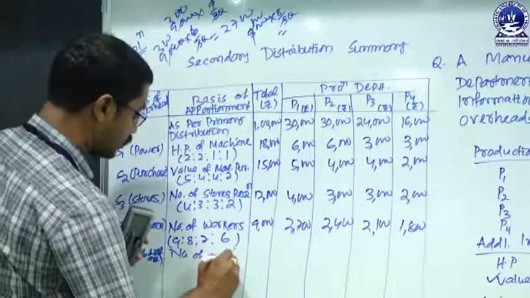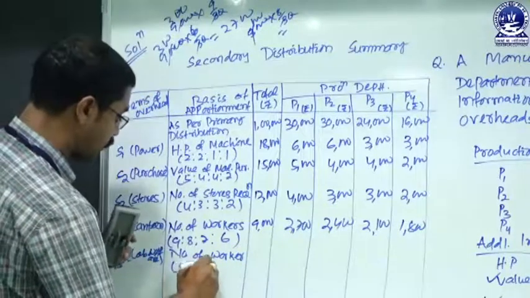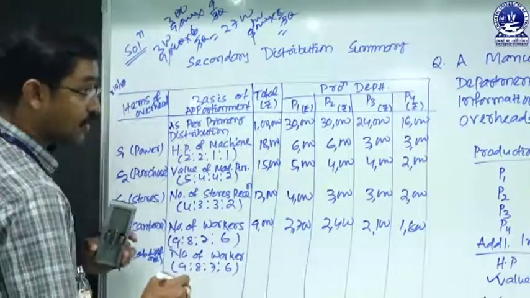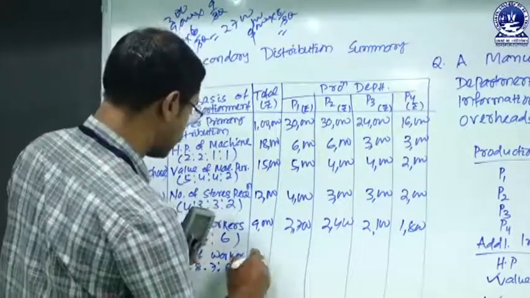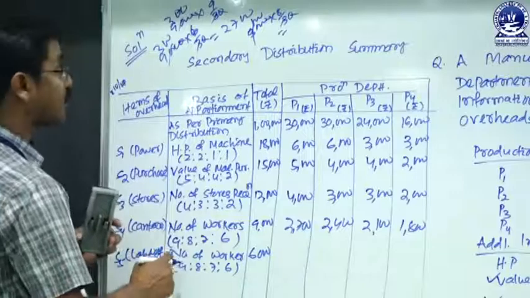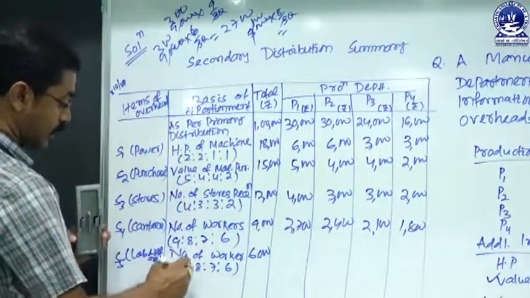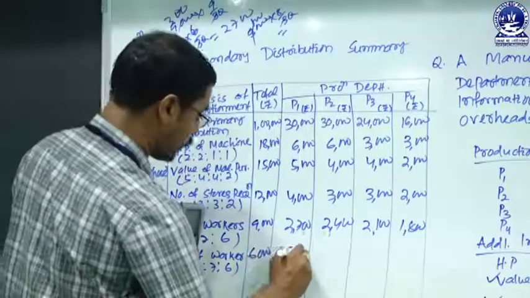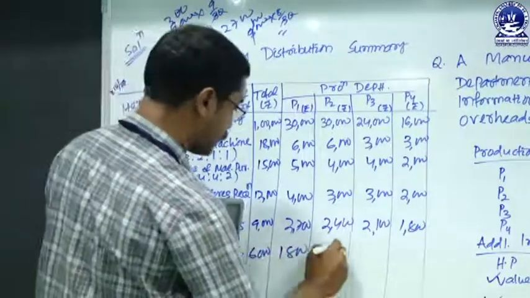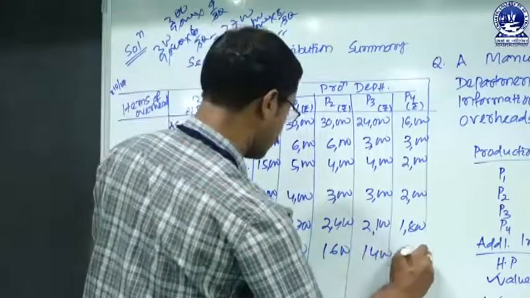Then S5, that is engaged with the labor welfare, is also redistributed on number of employees or number of workers, and that is the same base, 9:8:7:6. The total amount of expenses is 6,000. That 6,000 will be distributed on 9 by 30. That means 200 into 9, 1,800. 200 into 8, that is 1,600. Then this is 1,400. Then this is 1,200.